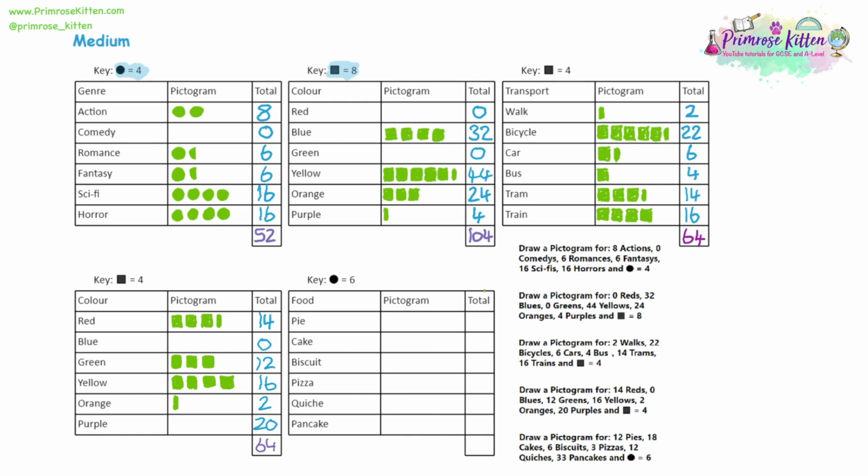And then finally for purple, 20 people like that. So again, let's copy the previous answer. Yellow was 16. We'll have at least that. We'll have at least 4 squares. Now we're up to 16. I think we'll want 4 more to get to 20. So that will be 1 more square.